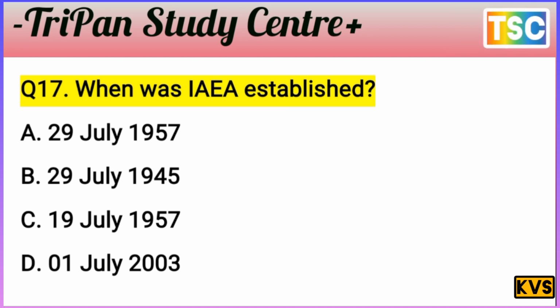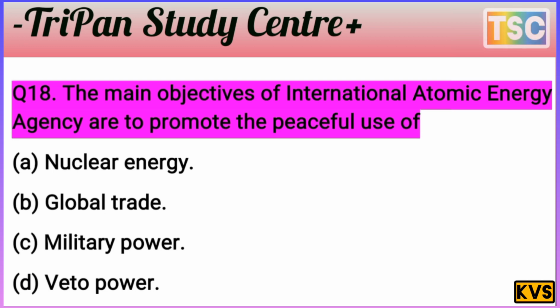And let's see the next question here. The main objectives of the International Atomic Energy Agency are to promote the peaceful use of. The question is clear. The options are: A, nuclear energy; B, global trade; C, military power; D, veto power. The question is important, the options are also important. I give you a few seconds. Test your knowledge first of all and note the right answer in your notebook.